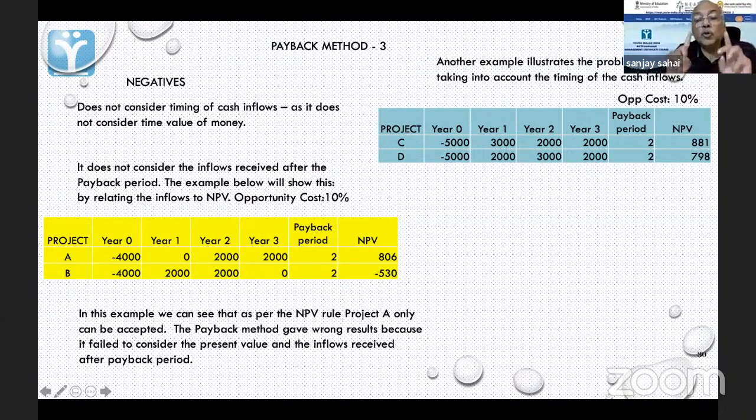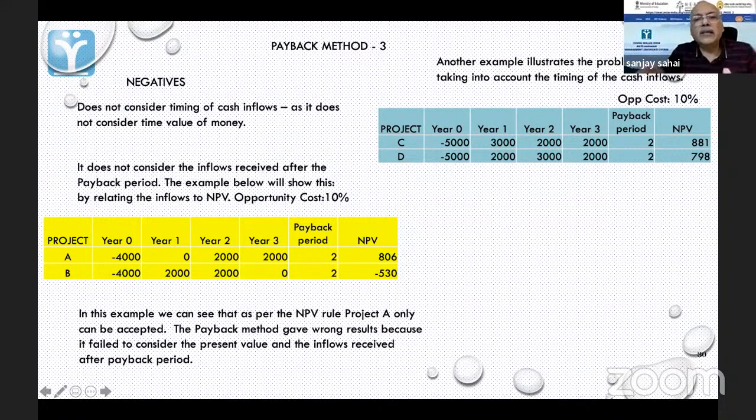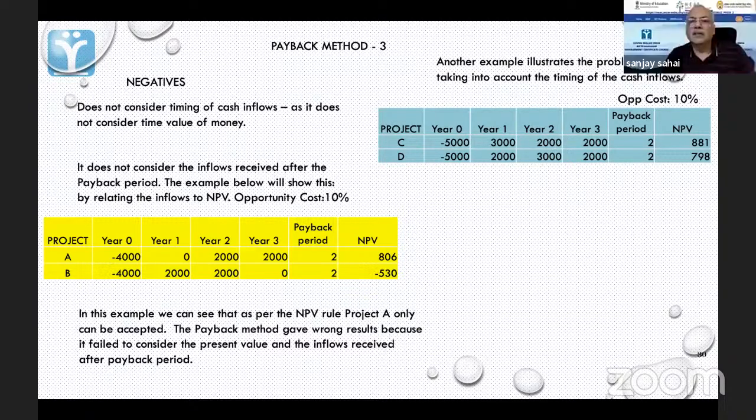Okay. But if you were to do it in the conventional way of thinking, for payback you will only ask yourself one question: how much did I get in total? I got 2,000 per year. Okay. It is not perfect. See, the point you are making is absolutely correct. Yes. But this is the way it is. The example they give in the book is this. What I suggest is, let us look at this one. I think this makes the point clearer here. I'll also note this for the future, because this actually is confusing. Yes, sir. This is confusing things for no good reason.